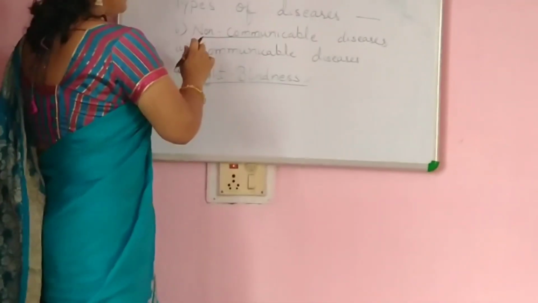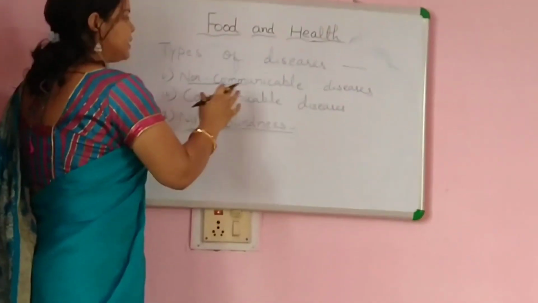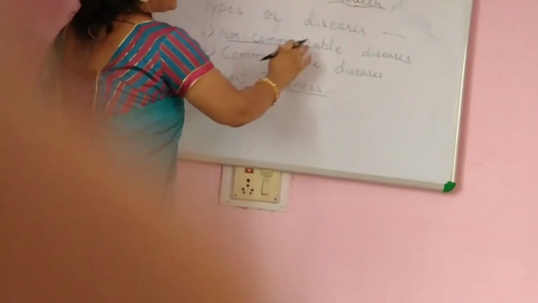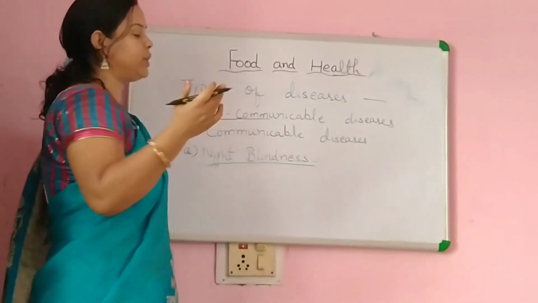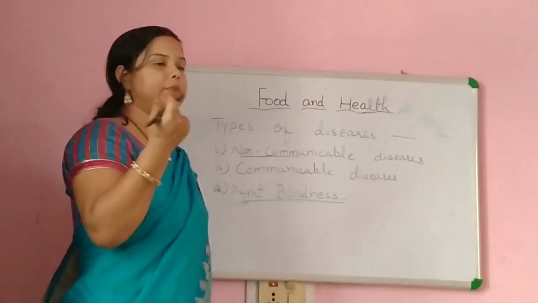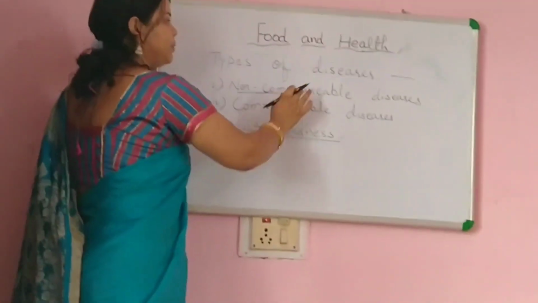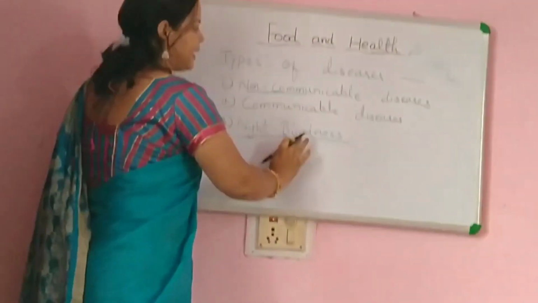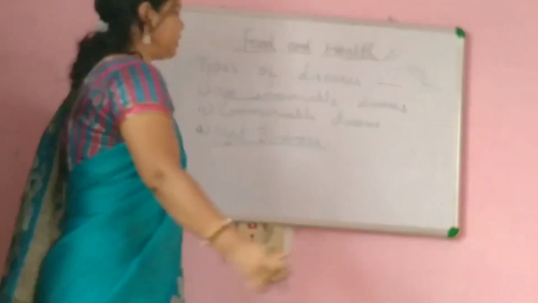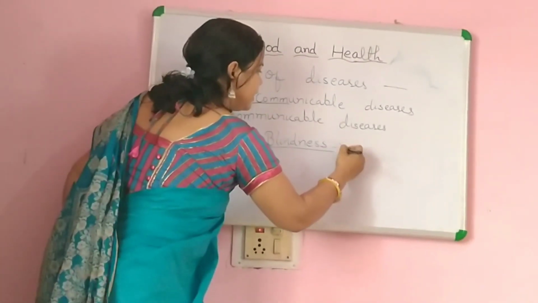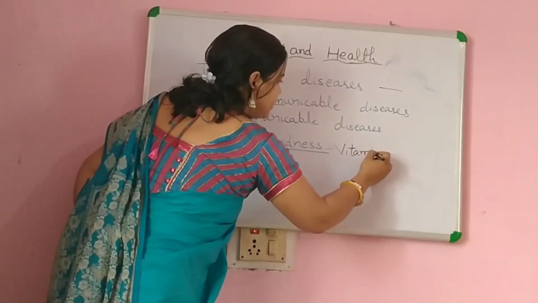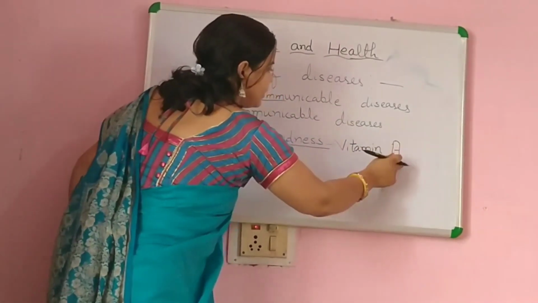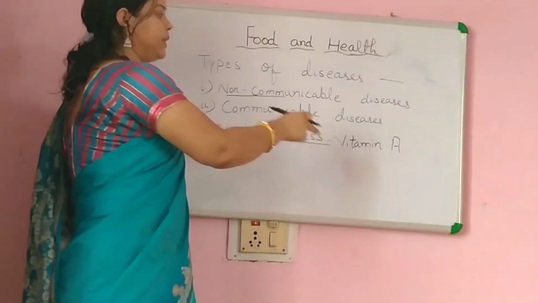Okay. Now we will see which diseases come in non-communicable disease and which come in communicable disease. So in the non-communicable disease, the first one is night blindness. Okay. And it is caused due to deficiency of vitamin A. By the lack of which vitamin can it be caused?